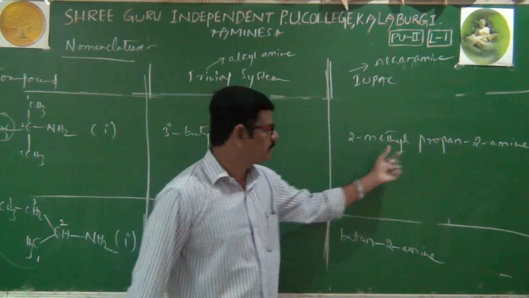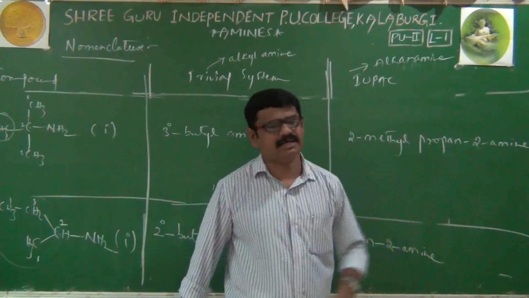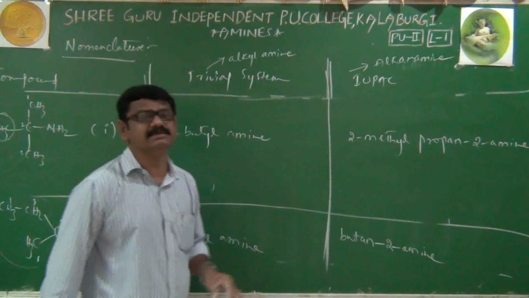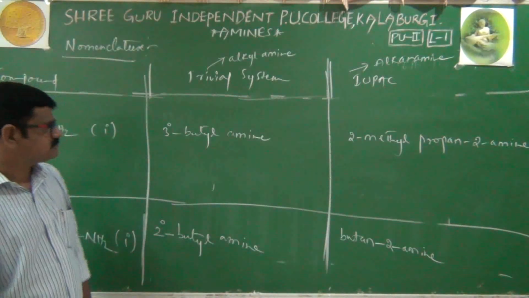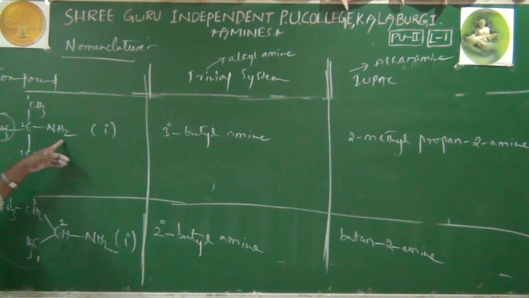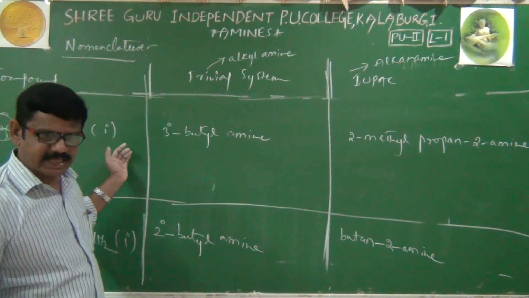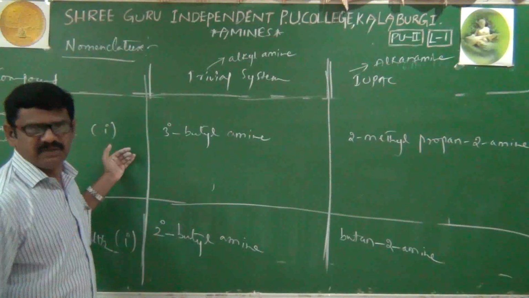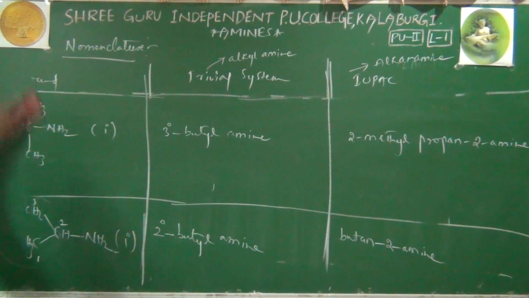2-methyl is prefix. Prop, root word. Ane, primary suffix. Sorry, 2-amine is secondary suffix. That's it. Okay. Till now we have learned only primary amines nomenclature system. Right now, slowly we'll enter into secondary amines as well as tertiary amines. Next example we'll see now.